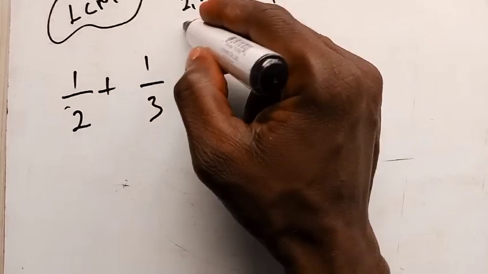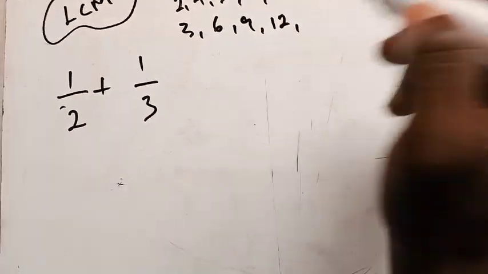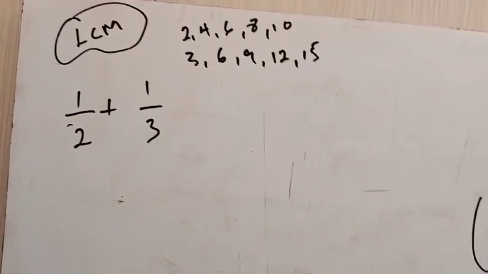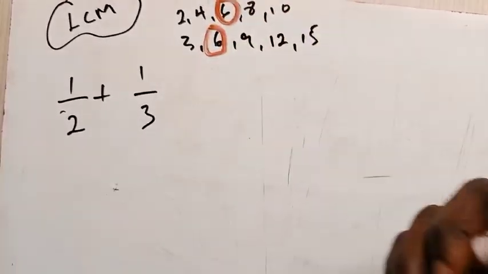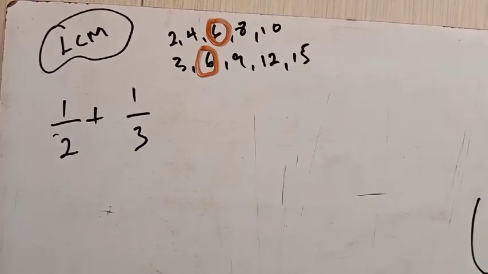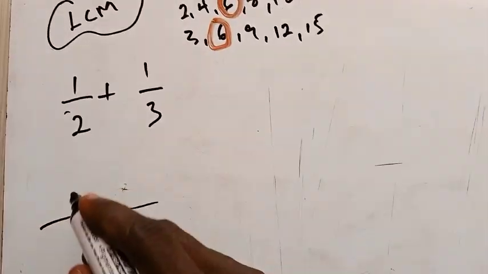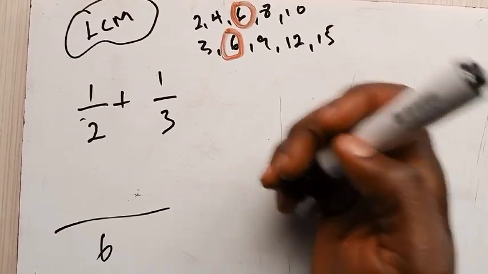So the multiples of 3 should be 3, 6, 9, 12, and then 15. Once we reach the point where we have a common multiple among these two denominators, then we are free to go. That is what we call the least common multiple, which is 6. Having the 6 down, you can skip this video if you are okay with this concept.